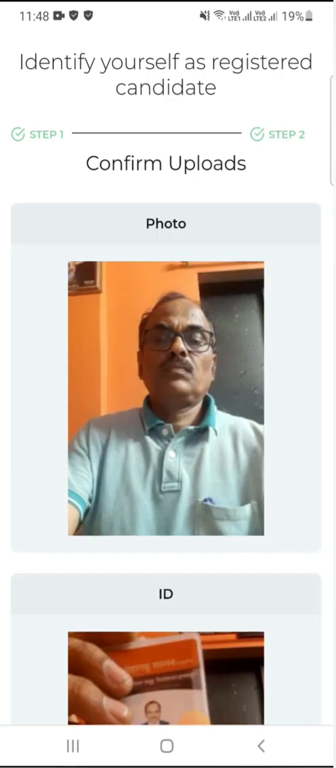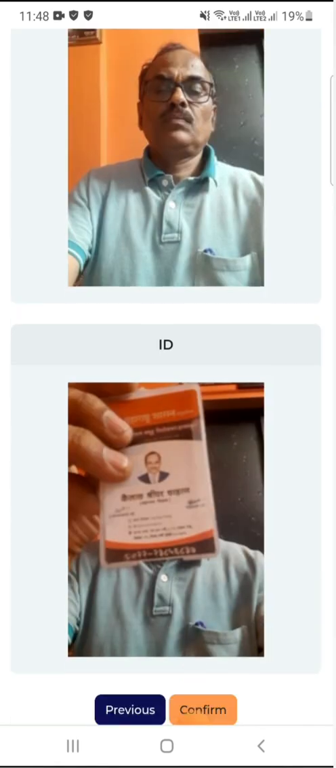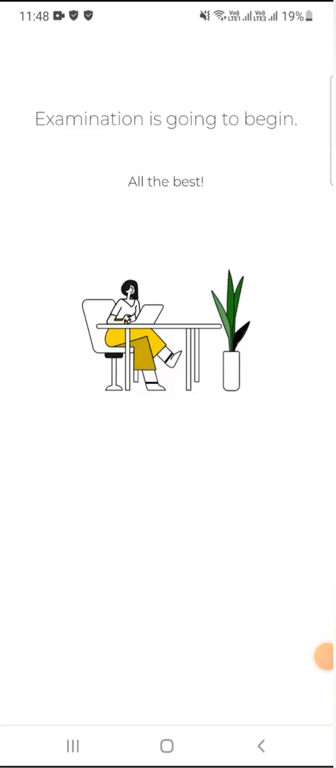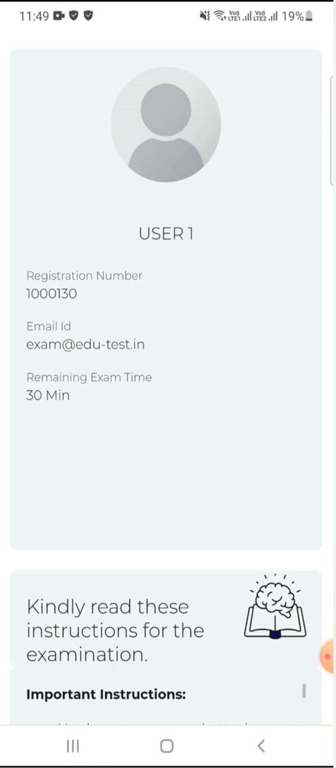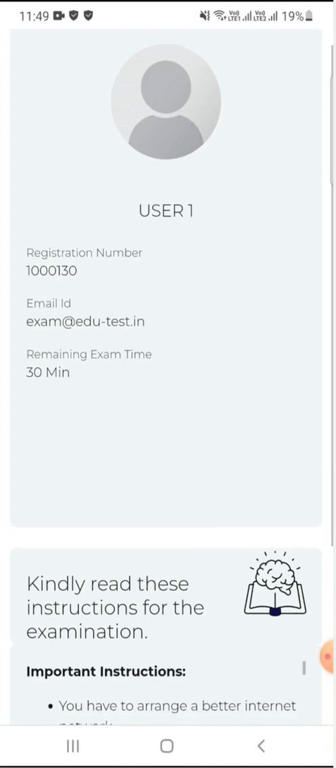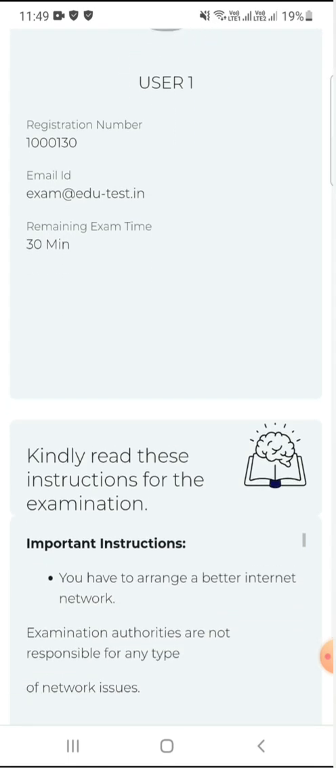Now you have to confirm these two photos. Confirm this and then proceed. Now waiting for authentication. This needs 2 to 5 minutes for the final exam. Remember this very well. You have to wait for that authentication. Now read this information at the time of the final exam.